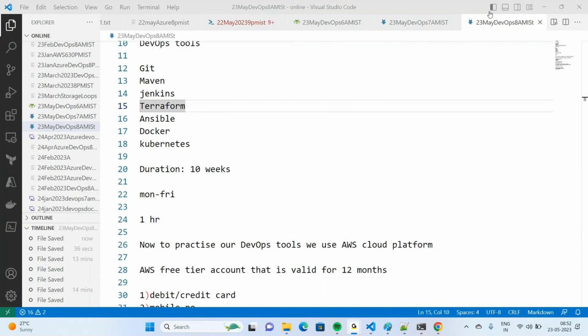So by tomorrow you create an AWS free tier account, and we are going to start the practical sessions, like how to create virtual machines, how to log in to them, how to configure and set up software, and how to enable password based authentication, some fundamental aspects that are required for your DevOps course. We are going to learn these 3 or 4 sessions. After that, we will start a new tool in DevOps.